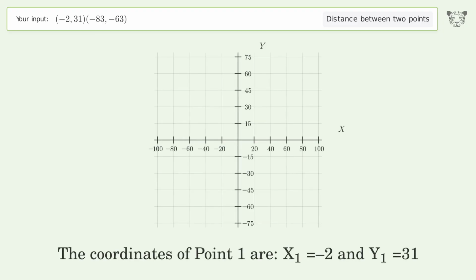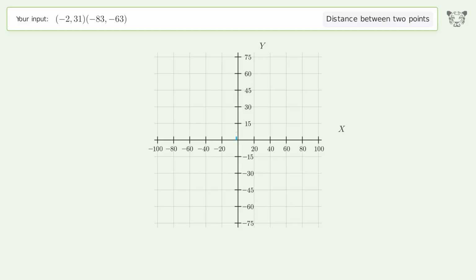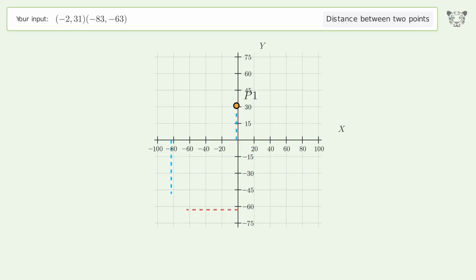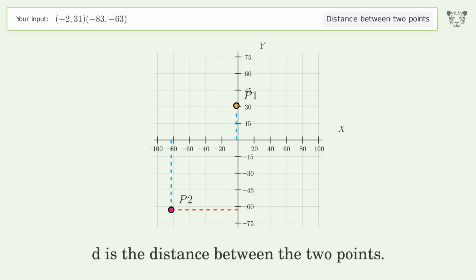The coordinates of point 1 are x1 equals -2 and y1 equals 31. The coordinates of point 2 are x2 equals -83 and y2 equals -63. D is the distance between the 2 points.